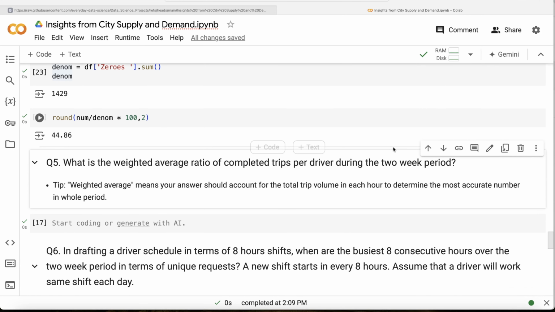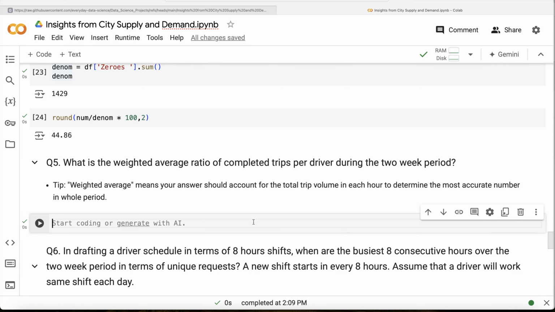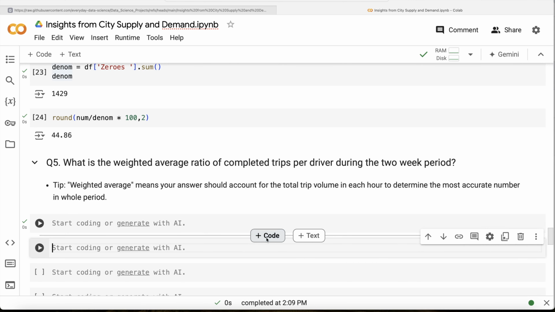Now the fifth question is: what is the weighted average ratio of completed trips per driver during the 2 week period? Weighted average means your answer should account for the total trip volume in each hour to determine the most accurate number in the whole period. So it basically means the ratio of completed trips per driver, and the average of that ratio should be weighted, not normal. Again, let us do it step by step. Let me add 2 or 3 cells.